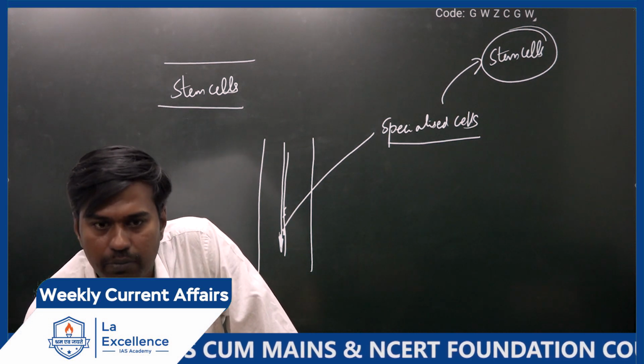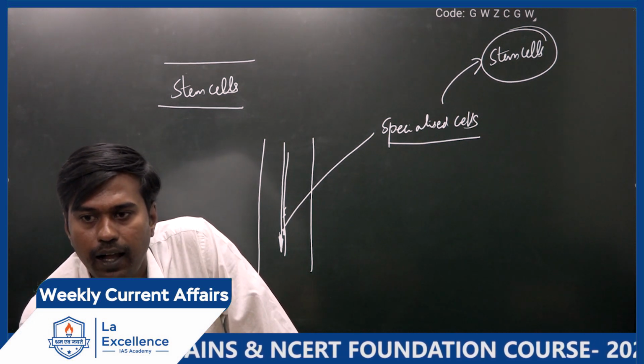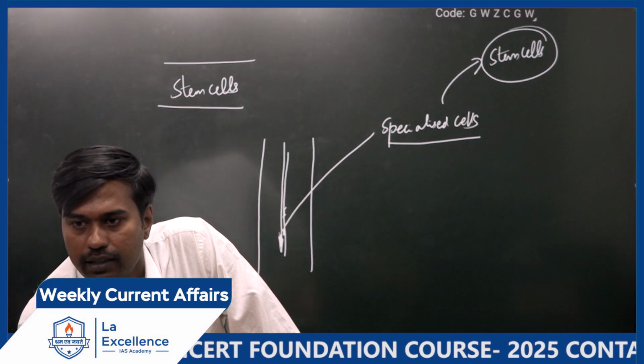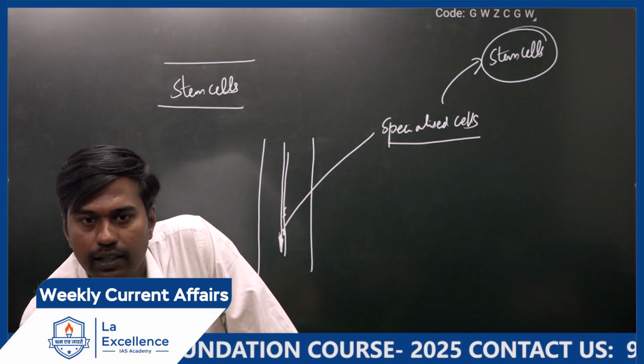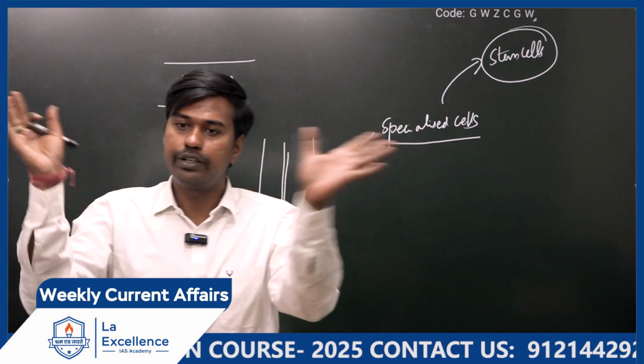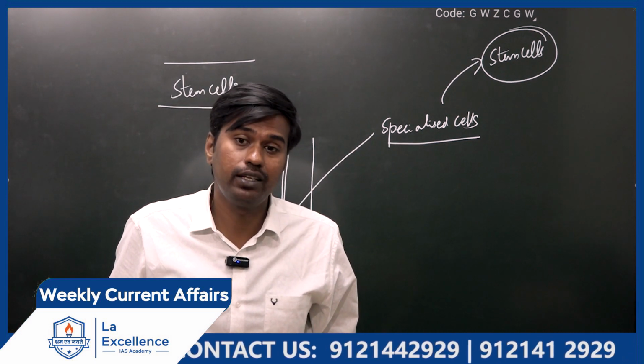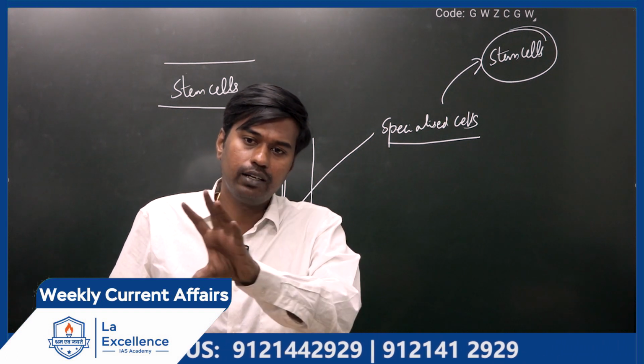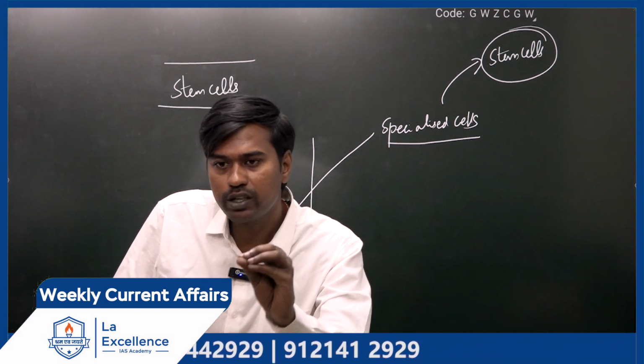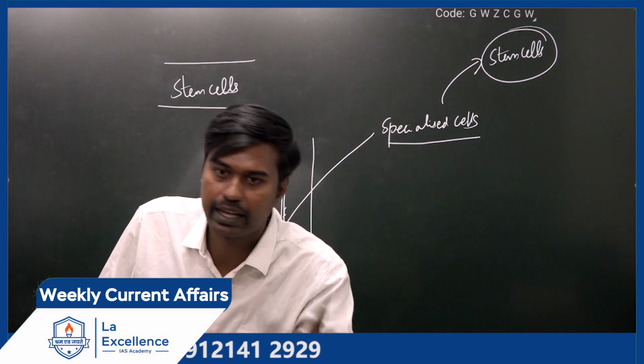Now, what do you mean by a specialized cell? A normal cell, if you take it, will multiply. Is it or not? You can multiply the cell. But normally, when a normal cell multiplies, it will be converted into the same kind of cell with the same characteristics only.